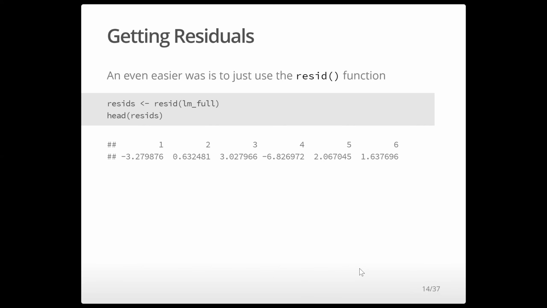An even easier way is we can just use the resid function. The residuals are actually in the lm object here, and this is just a way to pull them out. And so you see this is just a simpler way to get the residuals. I just wanted to show you the first way just to solidify concretely what the residuals were. So we can always just use the resid function.